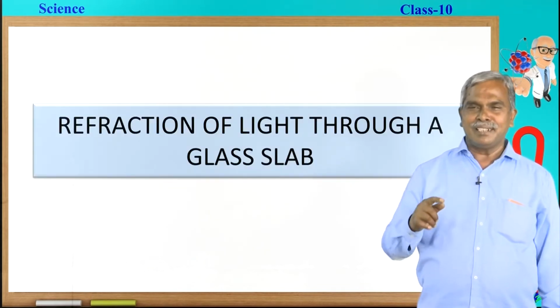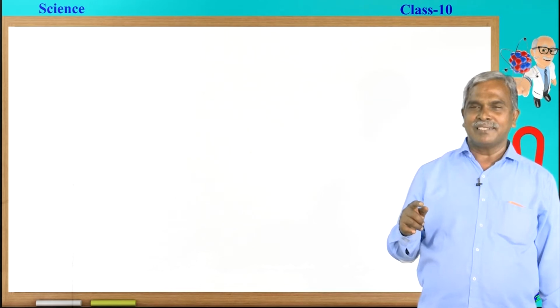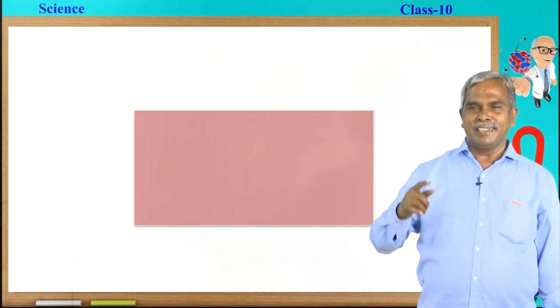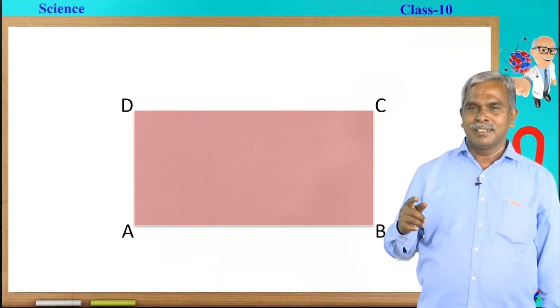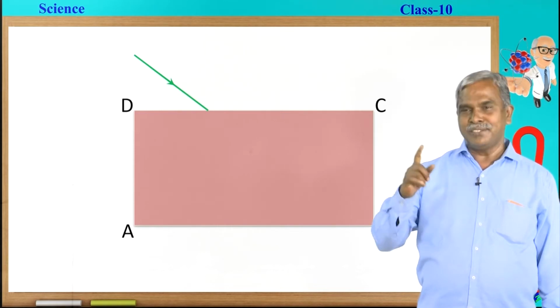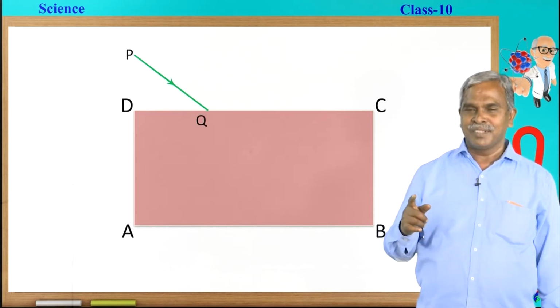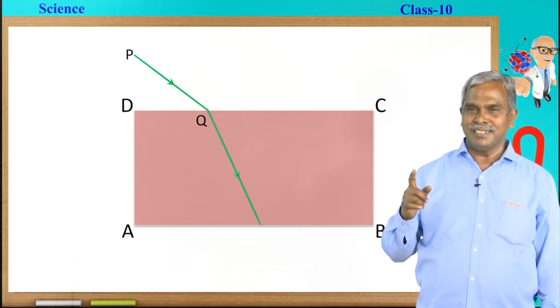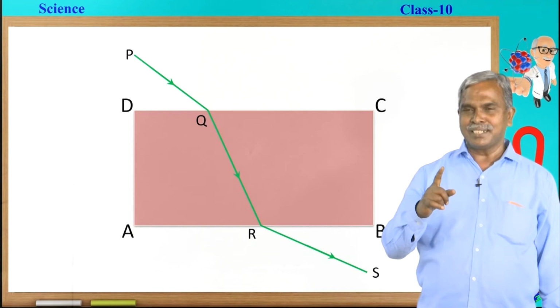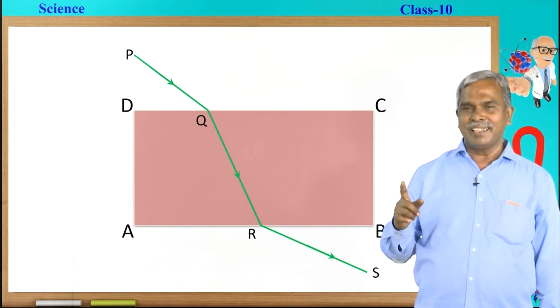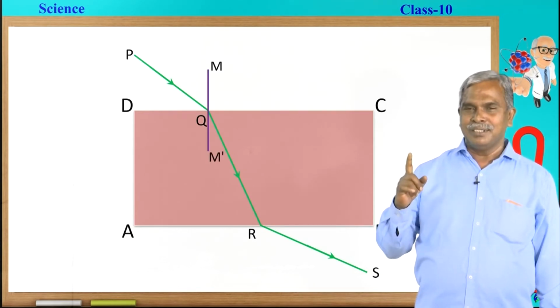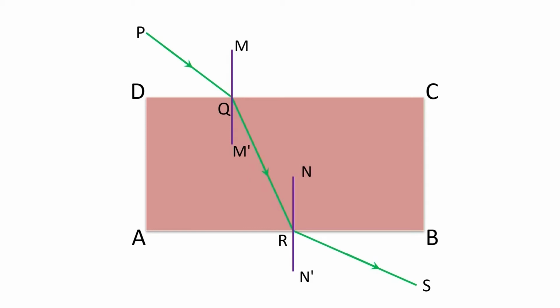So, let us see the refraction of light through a glass slab. This is a glass slab. The light is going to be incident on it. It undergoes refraction. Then ultimately, it undergoes refraction once again and it leaves the glass slab. The normals are drawn perpendicular.